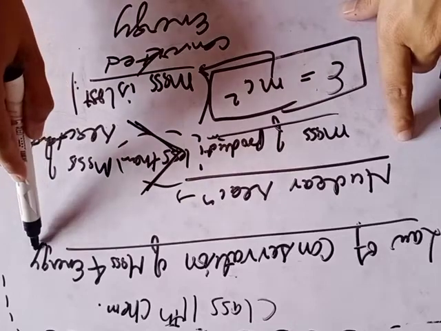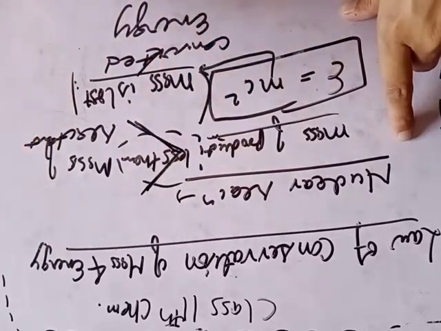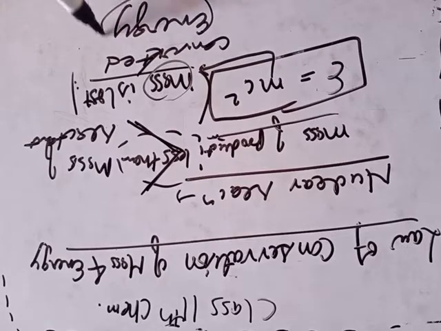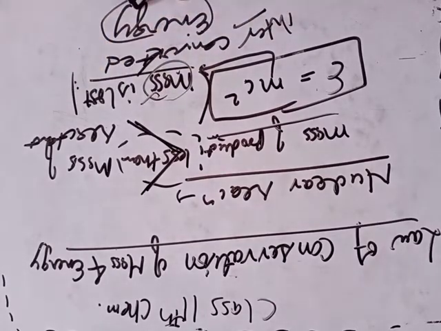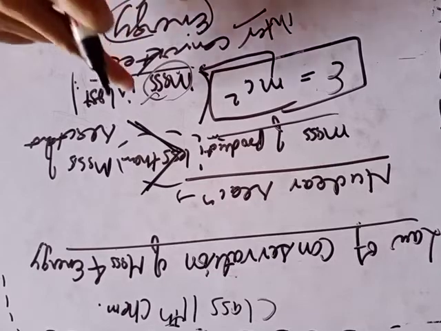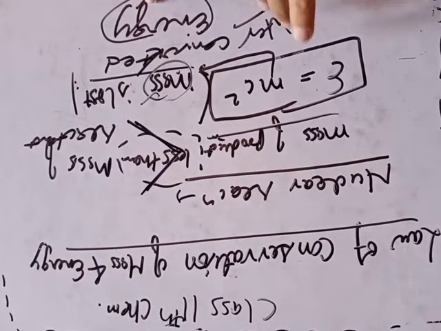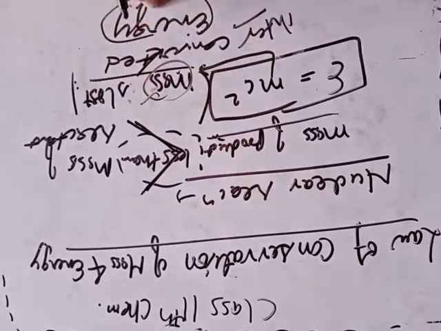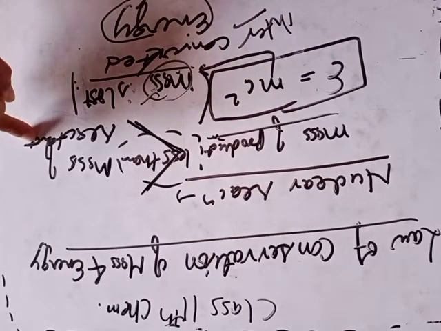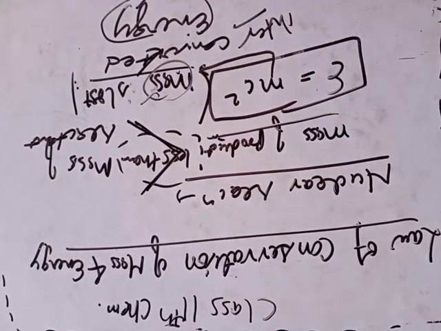This law states that mass and energy are interconvertible, but the total sum of the mass and energy during any physical or chemical change remains constant. It means the sum of these two becomes equal to the mass of the reactant. Clear? So this modified law is called the law of conservation of mass and energy.